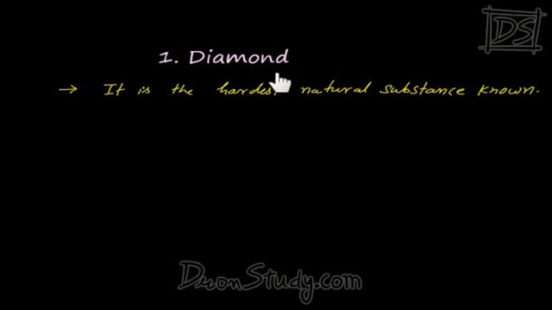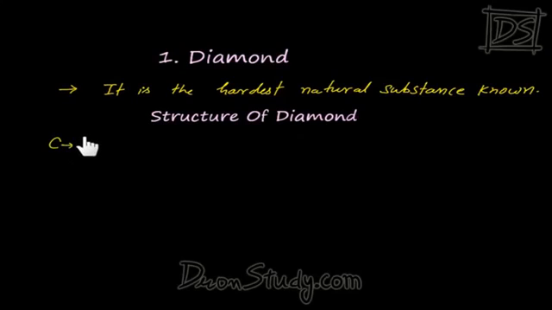Why is diamond so strong? That can be explained by looking at its structure. So let's discuss the structure of diamond. Before that, we have already studied that carbon is tetravalent in nature, right? That means it forms 4 covalent bonds.